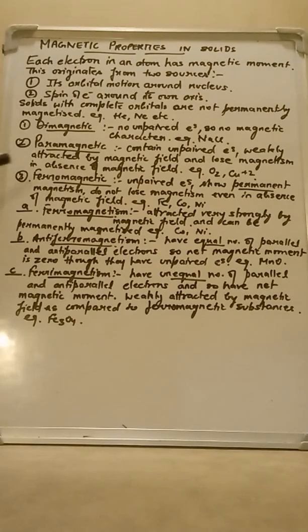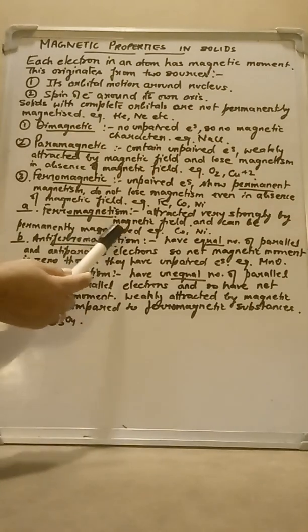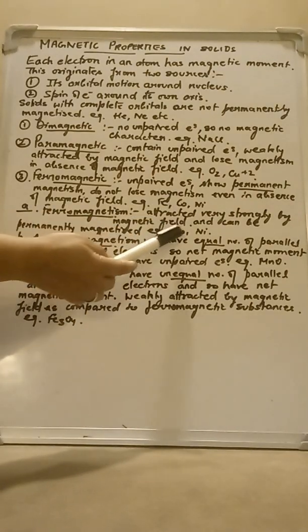This ferromagnetic characteristic could further be divided into three more subdivisions. Again, we have ferromagnetism. It is the same. That is, ferromagnetic substances are attracted very strongly by the magnetic field and can be permanently magnetized. The examples are the same, cobalt and nickel.